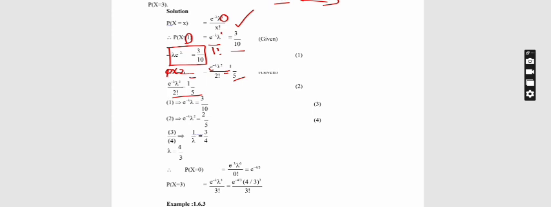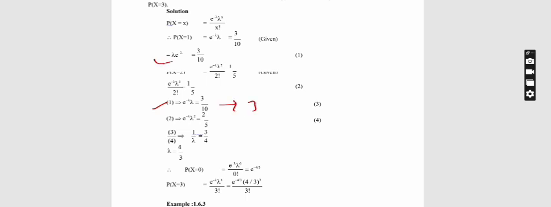If I bring this 2 to the other side, I get e power minus lambda into lambda square is equal to 2 by 5. So here e power minus lambda into lambda equals 3 by 10, this value which is marked as the first equation, and the next value, taking 2 to the other side, I get 2 by 5, that is e power minus lambda into lambda square equal to 2 by 5.